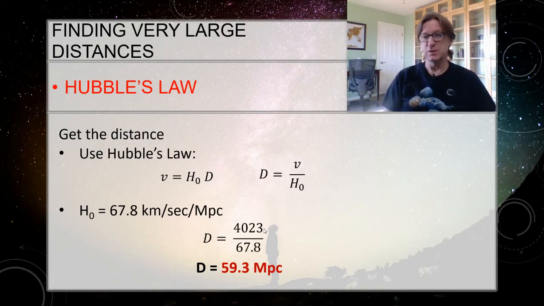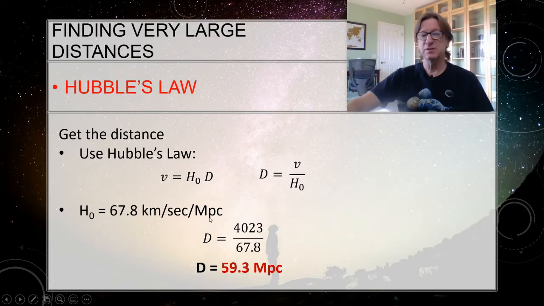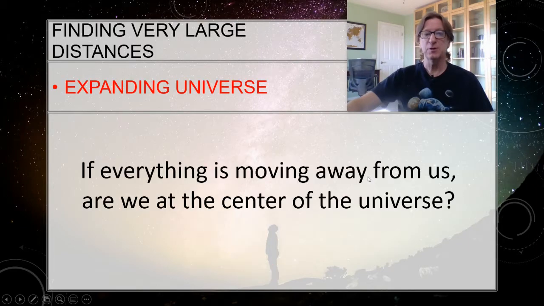If you need to convert it to parsecs, you just multiply that by 1,000,000, and then that will be your final answer. Hubble's law, though, because of the units here, will always give you your answer in megaparsecs. It also always needs the speed in kilometers per second. Make sure you make that conversion, it's important.